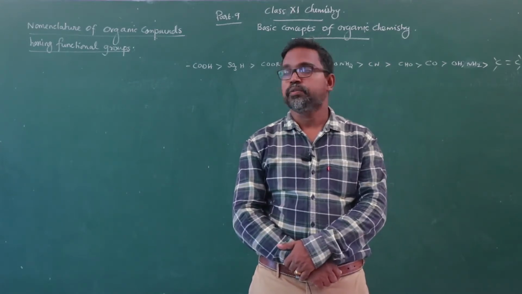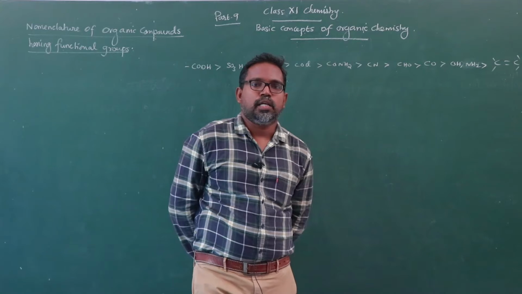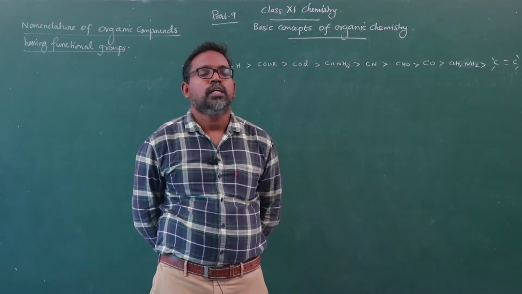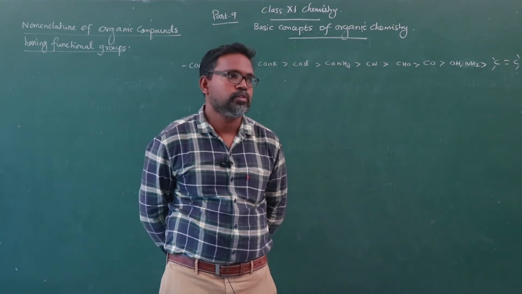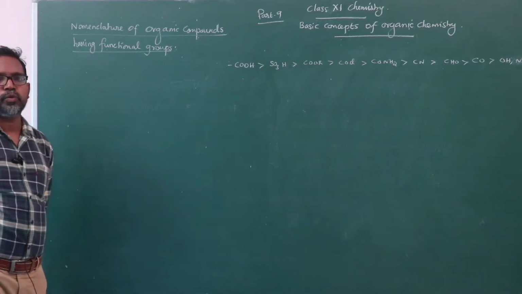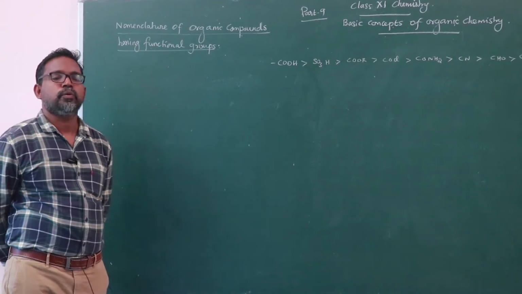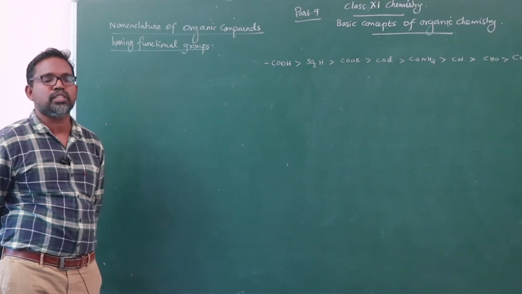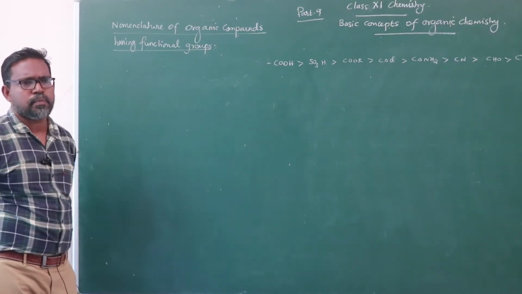Today we are going to discuss nomenclature of organic compounds having functional groups. Under this basic concepts of organic chemistry, last class we discussed the IUPAC nomenclature of alkanes, alkenes and alkynes. Now the nomenclature of organic compounds having functional group. You know what are functional groups? Functional groups are a group which is responsible for chemical characteristic properties of entire homologous series of concerned compounds. So we know that different functional groups are possible.